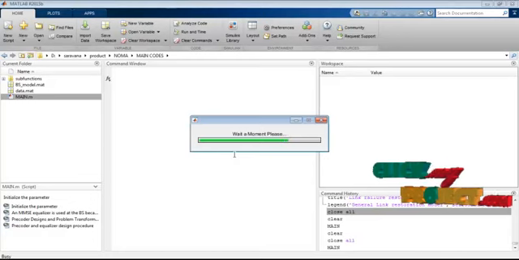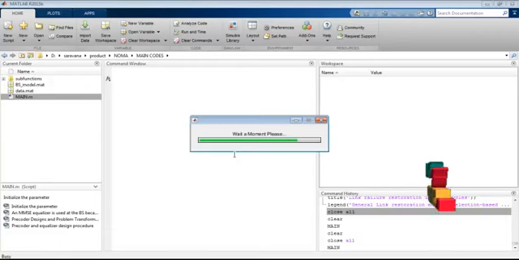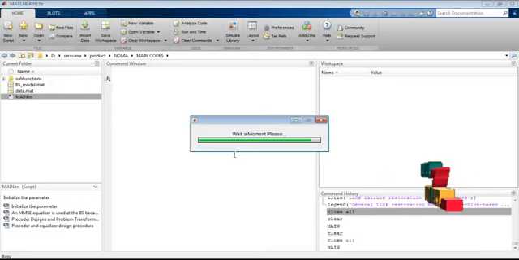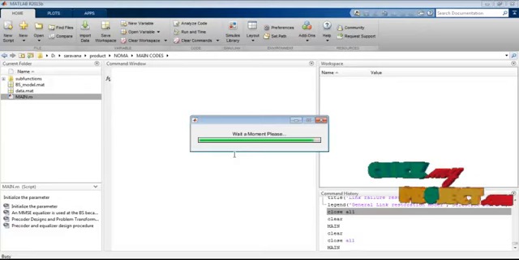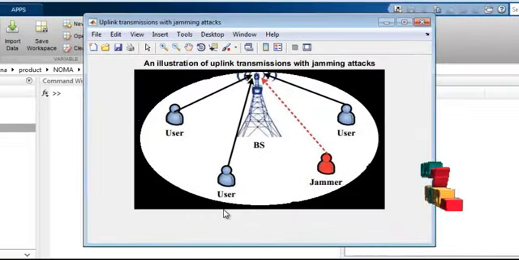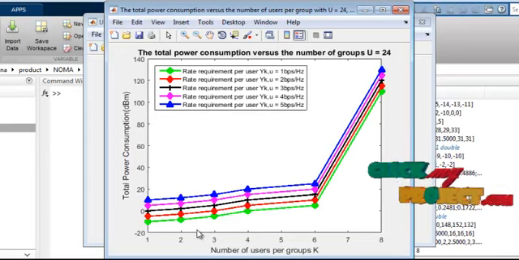Almost it will be completed. The execution will be completed.